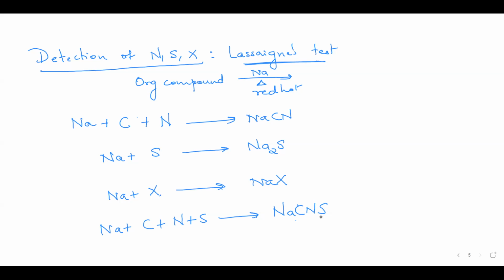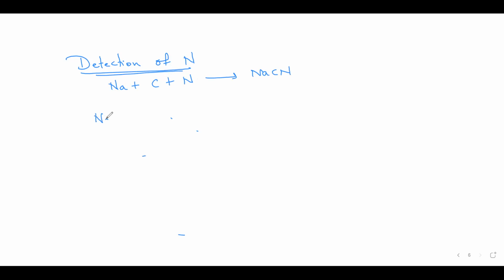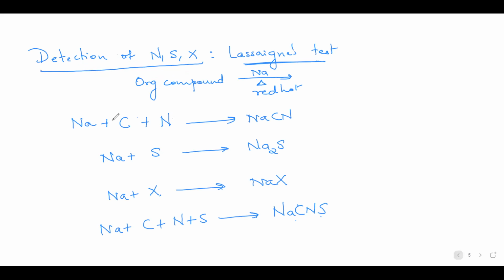Okay, so now we move on to the detection of nitrogen. Nitrogen has been converted into the cyanide ion. So now what is done here? See, now I'll tell you the procedure.